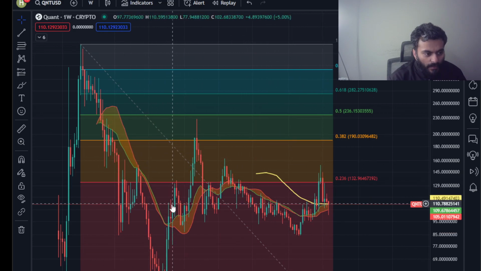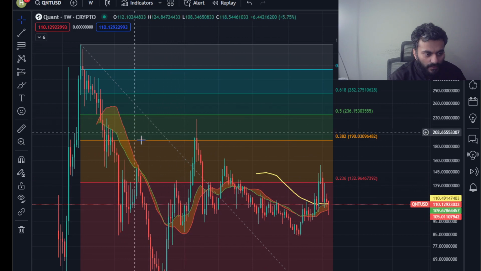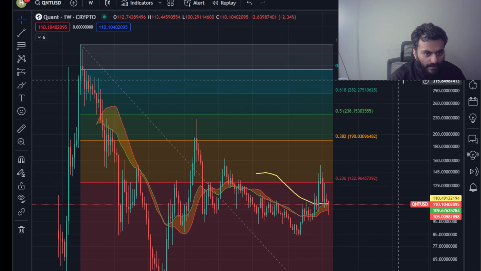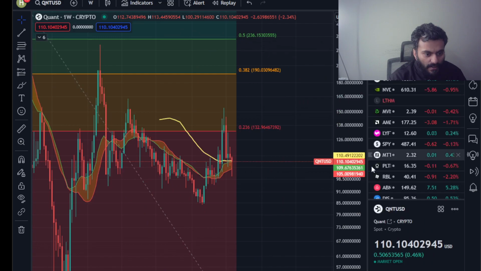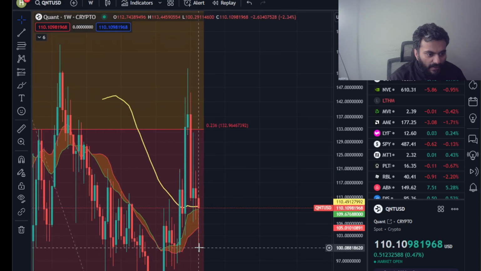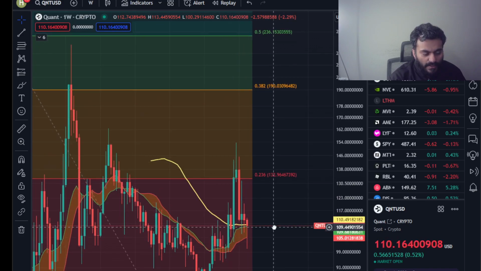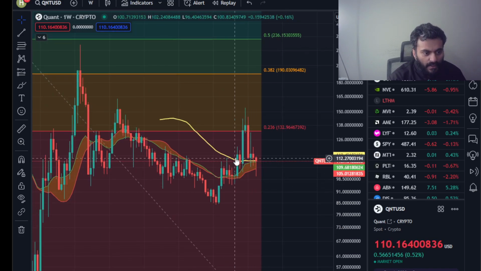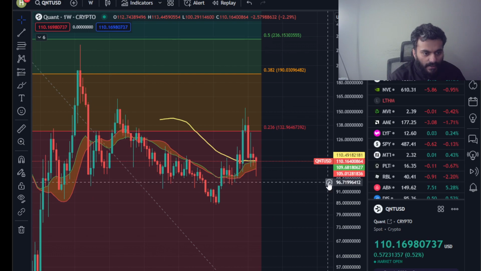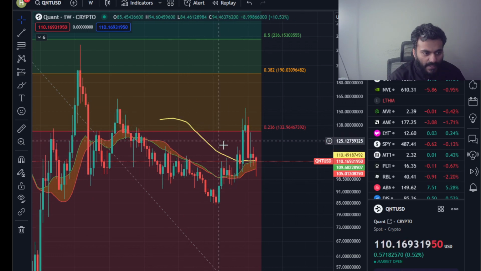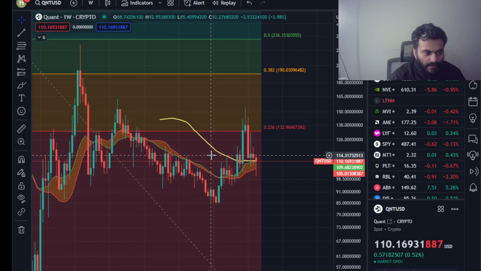The bull market support band for Quant right now, it's coming in at between $105 and $109, and you can see the price right now is at around $110, slightly above the bull market support band, although it has recently wicked below the bull market support band. Let's see how it holds the support, if it holds the support. The 100-week moving average is also at around $110. That's the line in yellow color.